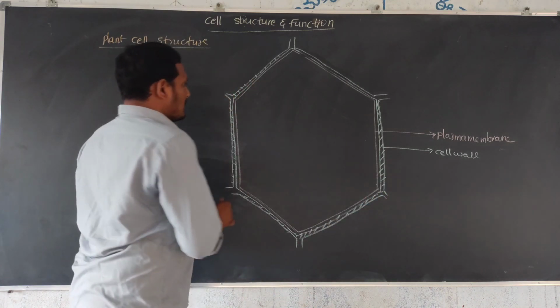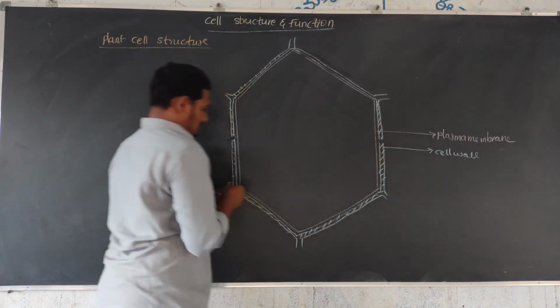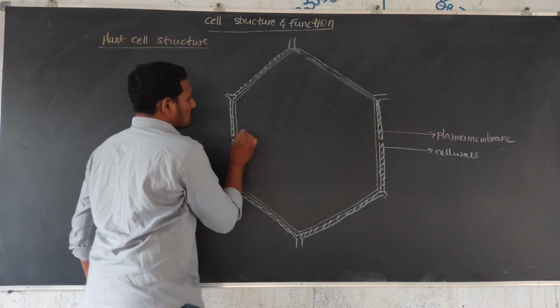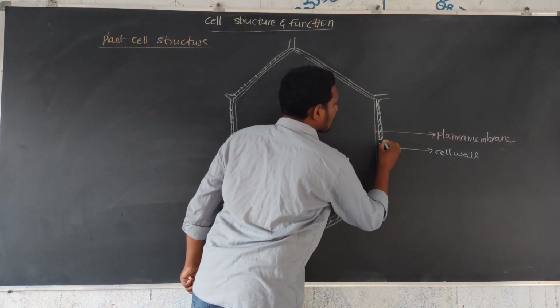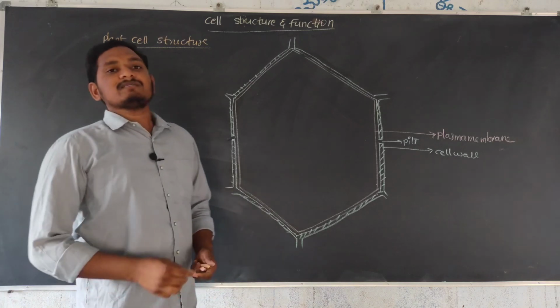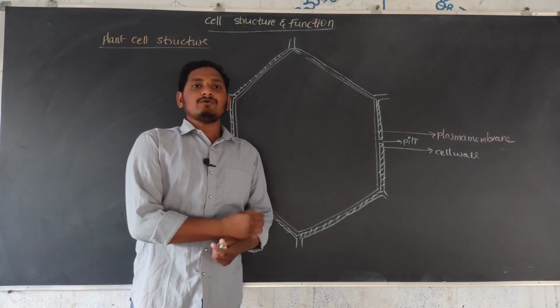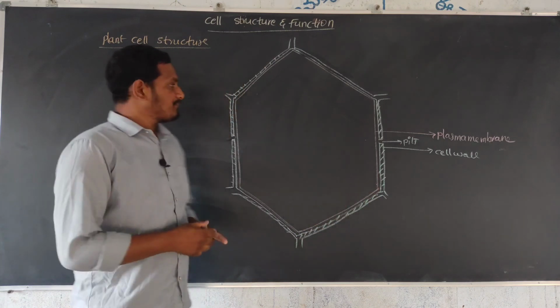The cell wall leaves some places open. Those are called pits. These pits help intercellular connection, meaning exchange of substances from one cell to another cell through these pits.